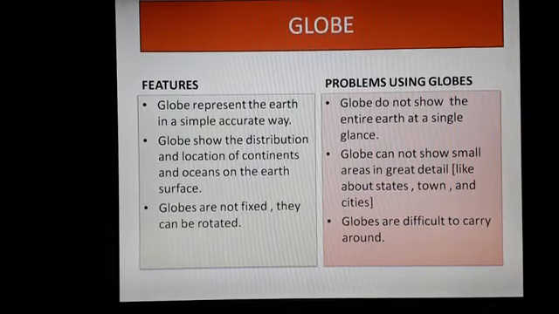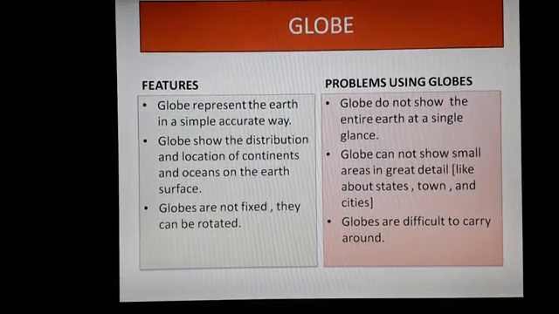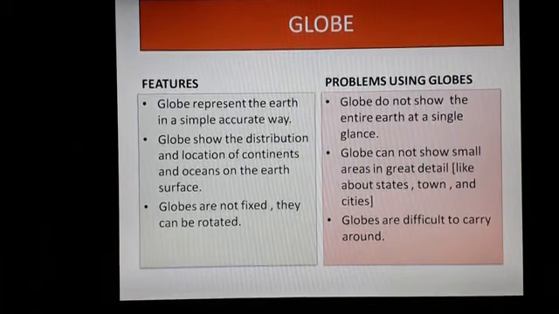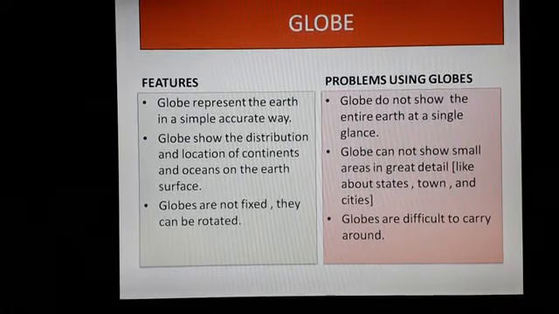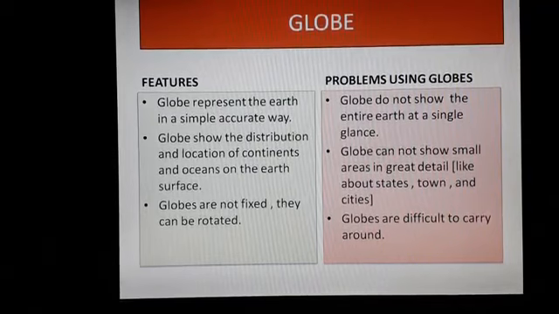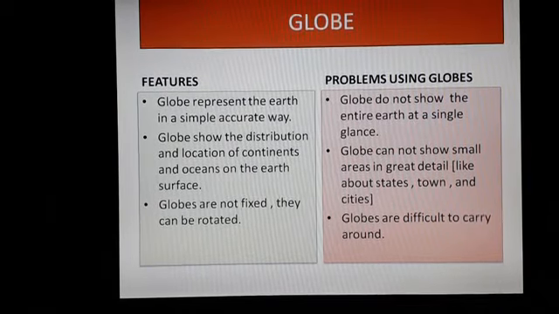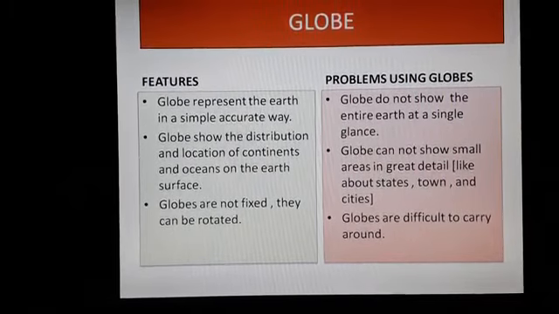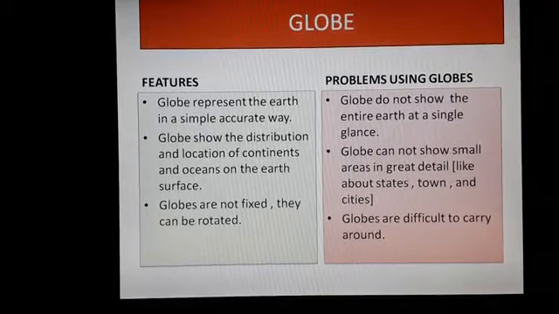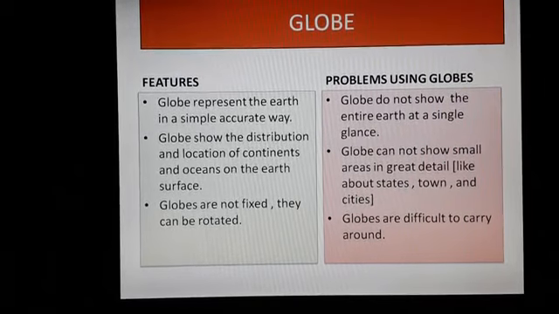Next we learn the features and the problems of using globes. First, the features. A globe represents the earth in a simple, accurate way. It shows only continents, oceans and important countries. Globes show the distribution and location of continents and oceans on the earth's surface. Globes are not fixed, they can be rotated.